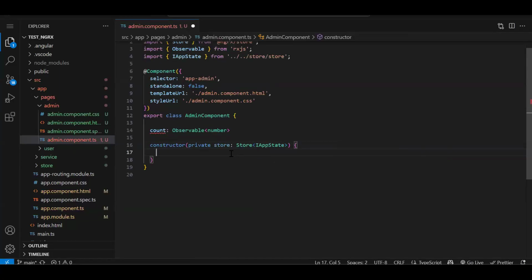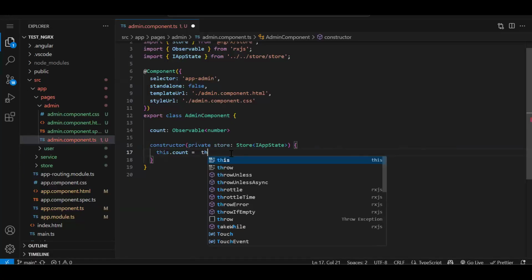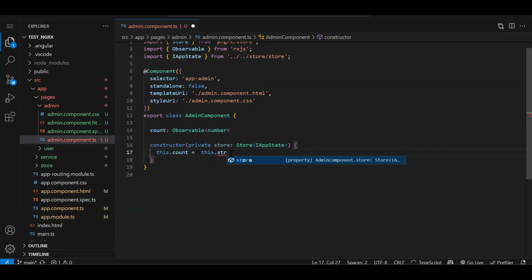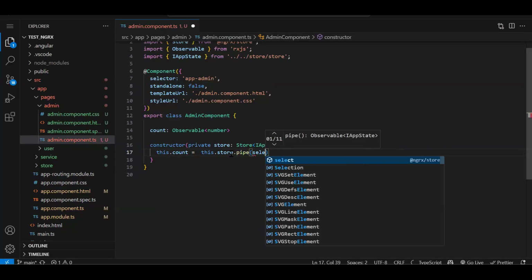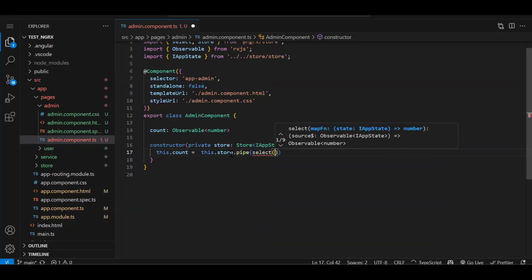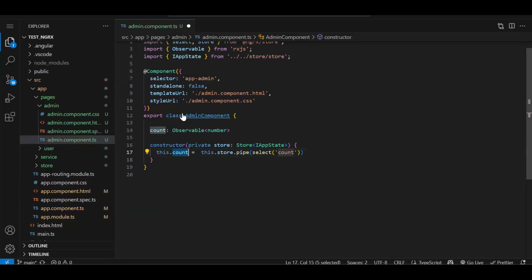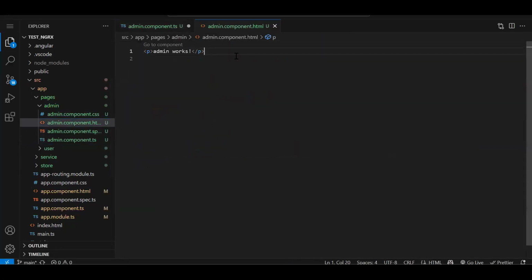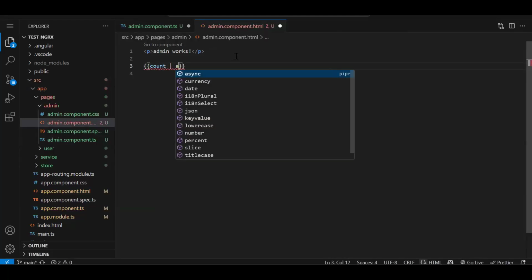Now over here, this.count is equal to this.store.pipe, select method from NgRx, and what we need to read? Count. Now this count I can directly listen to in my HTML by using an async pipe.